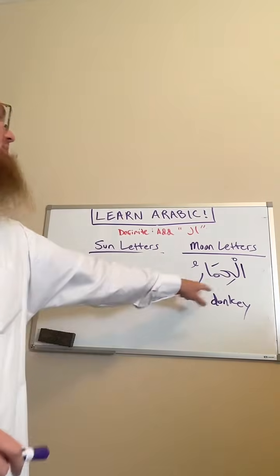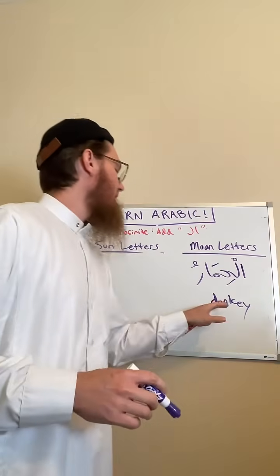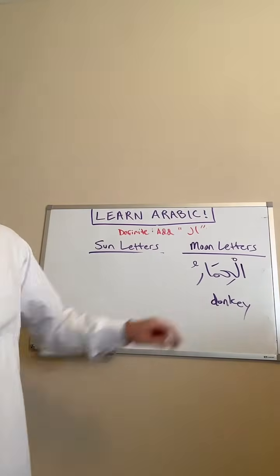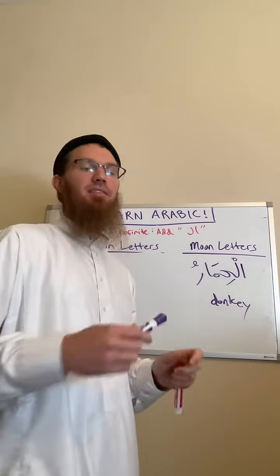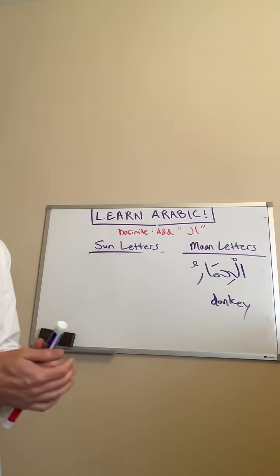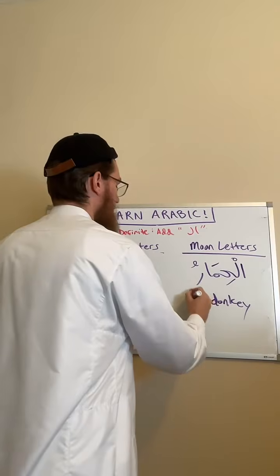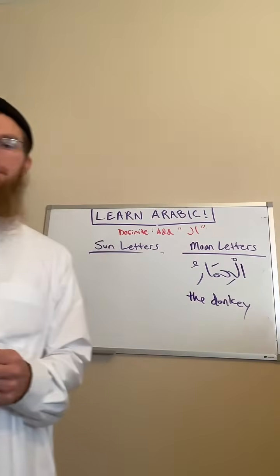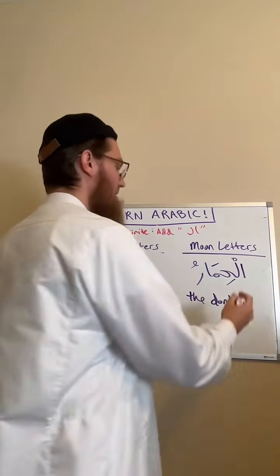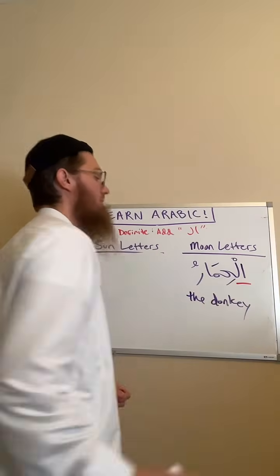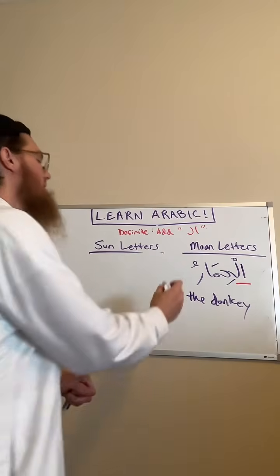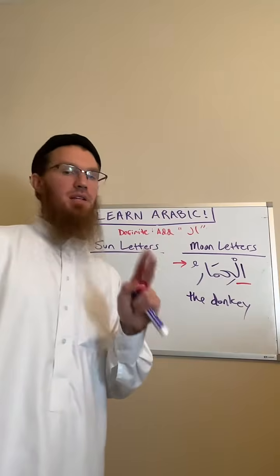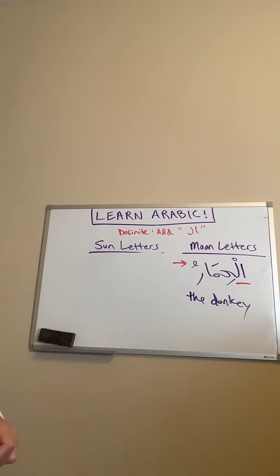Okay? Al-himaru. Is this definite or indefinite? Should I put the donkey or a donkey? The donkey. How can we tell that it's the donkey? We can tell because of the definite alif lam, and because there is no tanween. There's just one dhamma, not two dhammas.